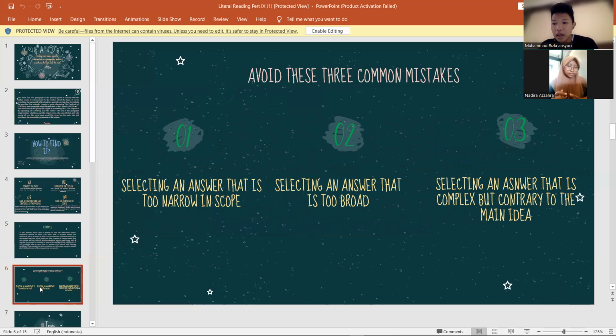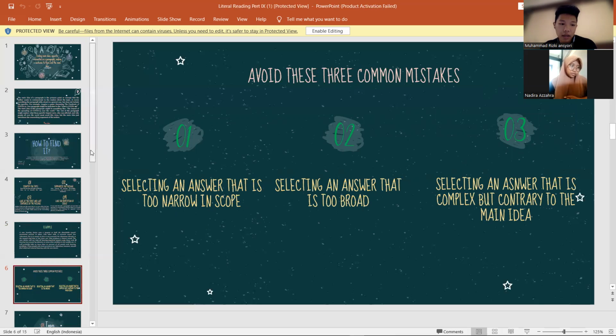And this is what you have to avoid. The first one is selecting an answer that is too narrow in scope, and number 2 is selecting an answer that is too broad. Number 3 is selecting an answer that is complex but contrary to the main idea.